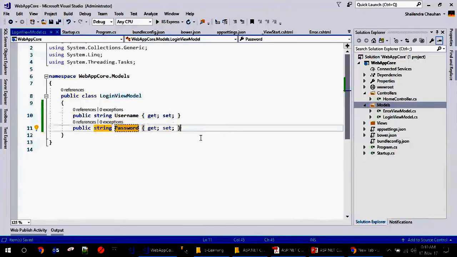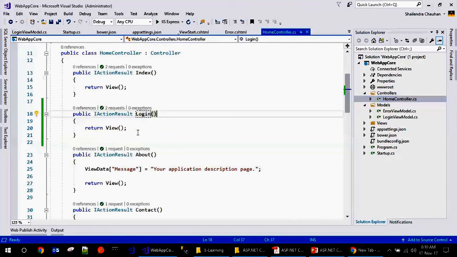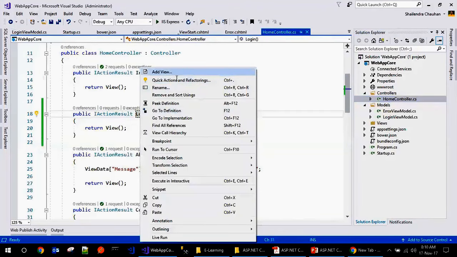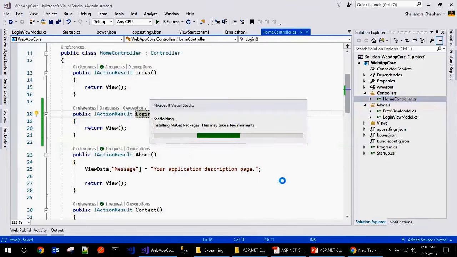This way. So now what I can do, I can create the text box for username. I can create the text box for password. So what we will do, we should create a view by doing right click. So just add a view, then add here, Add. So you can see here it is using the scaffolding. Scaffolding is a code generation technique, and scaffolding is everywhere nowadays. If you are using Angular, if you are using ASP.NET MVC, if you are using ASP.NET Core, everywhere we have the scaffolding technique for code generation.